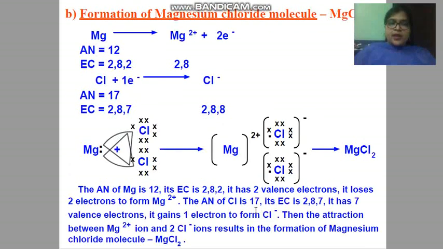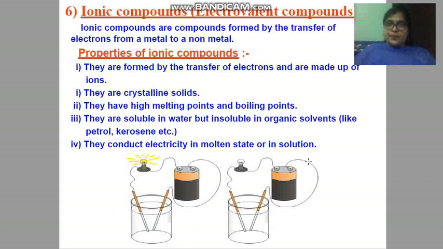Moving to next one, here you can see magnesium chloride. Magnesium, in previous video I have already discussed why magnesium will release its 2 electrons in order to attain completely filled valence shell. Here one magnesium will donate its electrons, one to each of the two chlorides. As a result, magnesium will have 2 positive charges because it is releasing 2 electrons, and chloride is having negative charges. For one chloride it will be -1, for another chloride it will be -1.